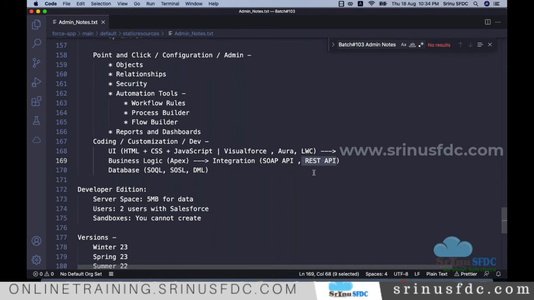There are different variations, and also there are some middleware tools like MuleSoft. In most of the Salesforce projects, you also see the MuleSoft tool used. There again, they develop these REST APIs, most of the times.